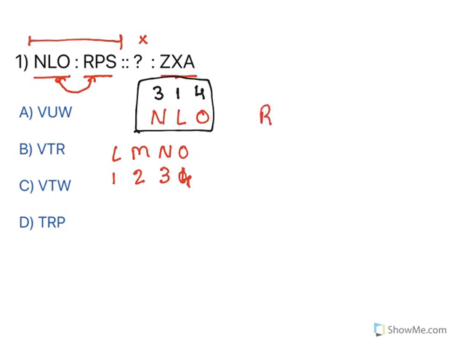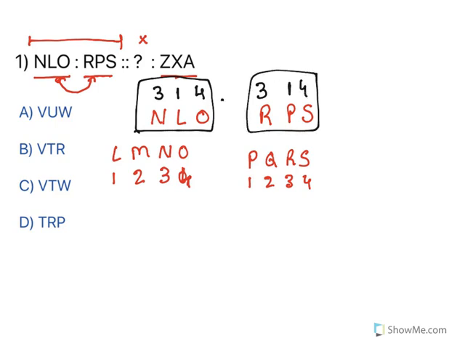The next one is RPS. Now RPS, you need to again write down the alphabets. It starts with P, Q, R, S, right? P is 1, Q second one, third one and fourth one. Again look at the order. What is R? R is 3 here. What is P? P again 1. What is S? 4. Now look at the relationship. So they are arranged in 3-1-4 order. So the next two also follow the same order. Let's see the last one.